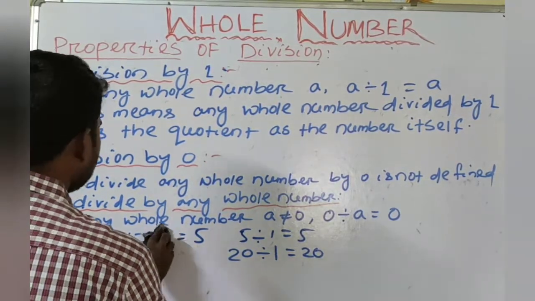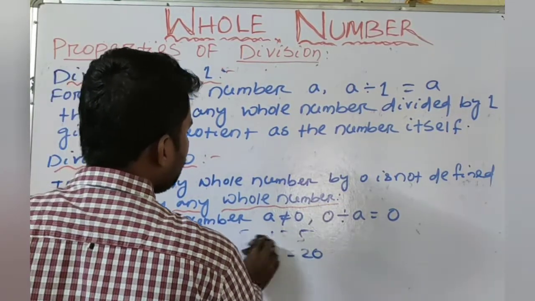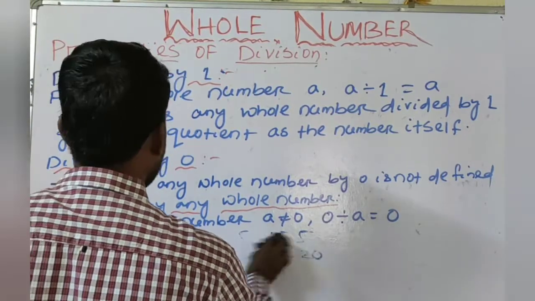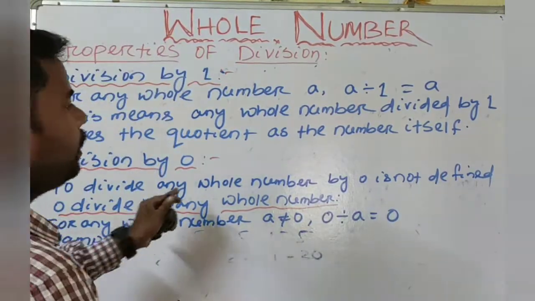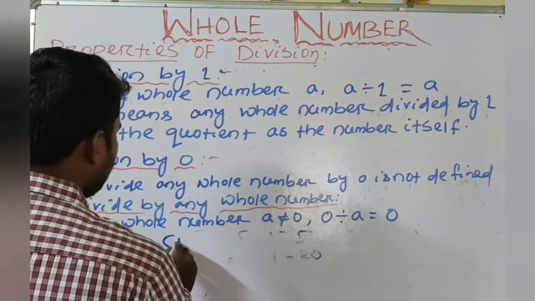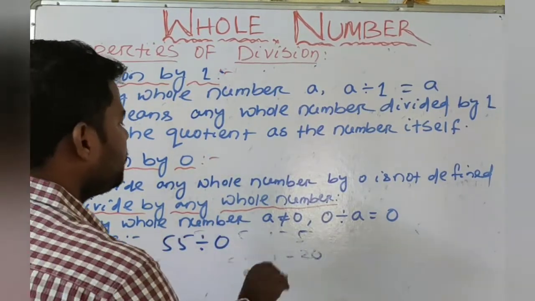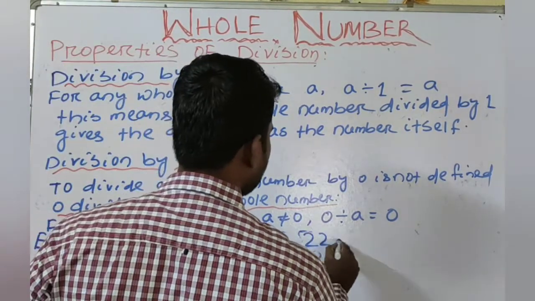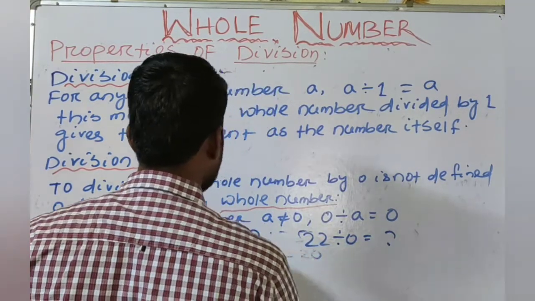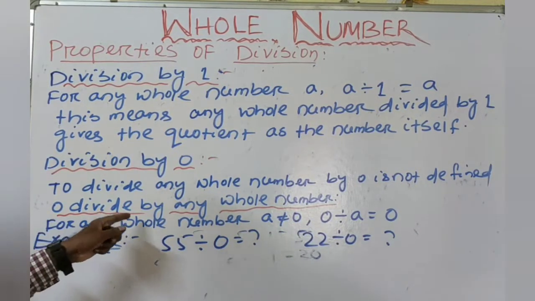Next we will know division by 0. So when we divide any whole number by 0, what will happen? Dividing any whole number by 0 is not defined. Suppose 55 divided by 0 is not defined, and suppose any whole number 22 divided by 0 is not defined, meaning it is meaningless.